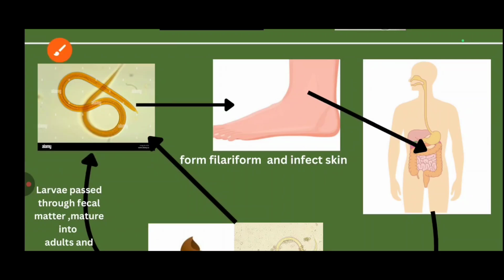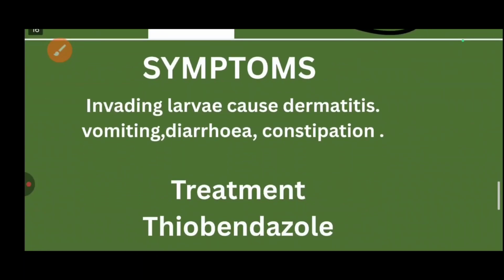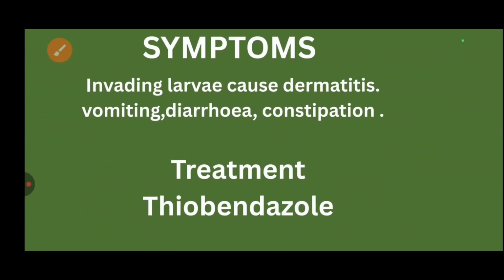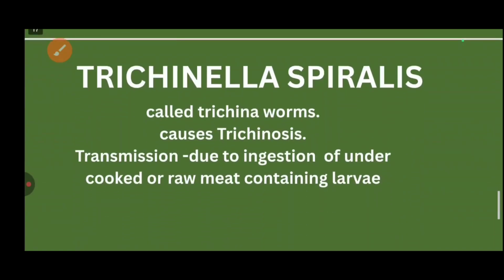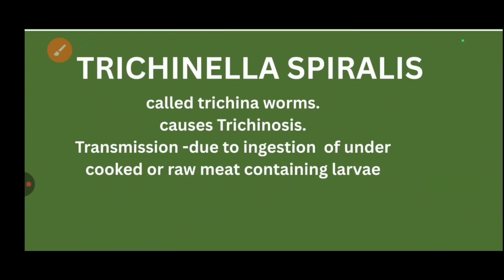So in three different ways it affects human beings. Symptoms: dermatitis, vomiting, diarrhea, constipation. Again the treatment is thiabendazole.